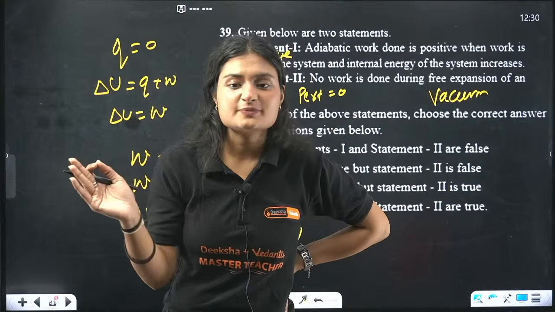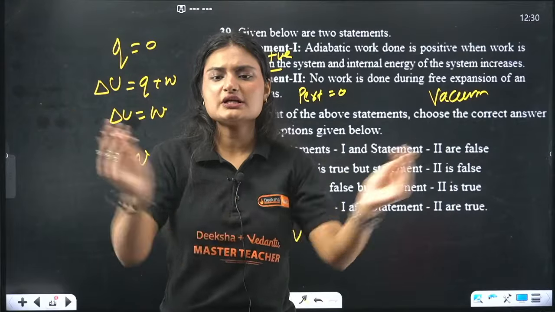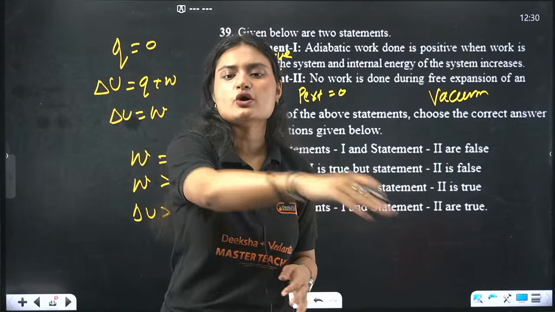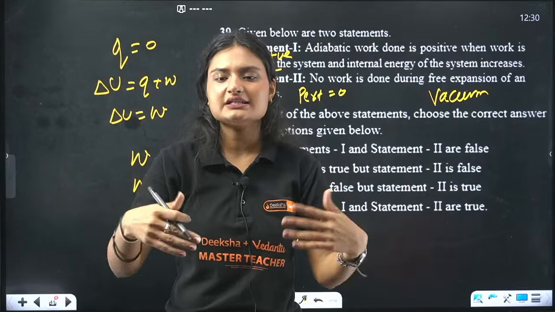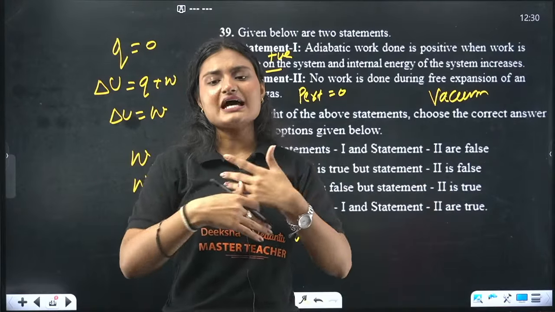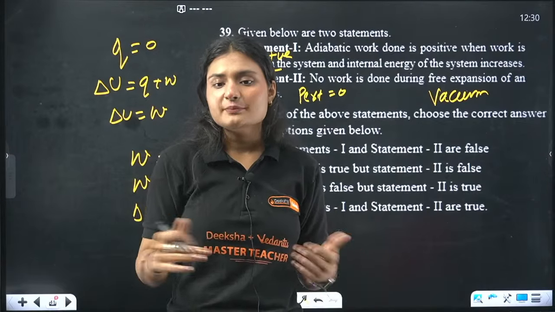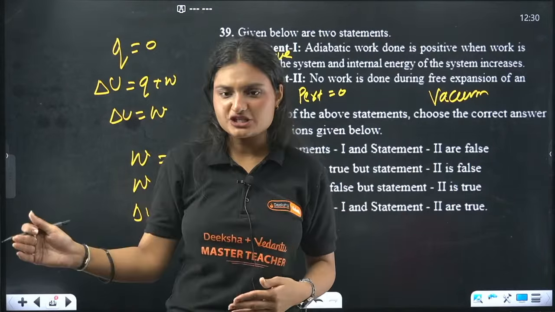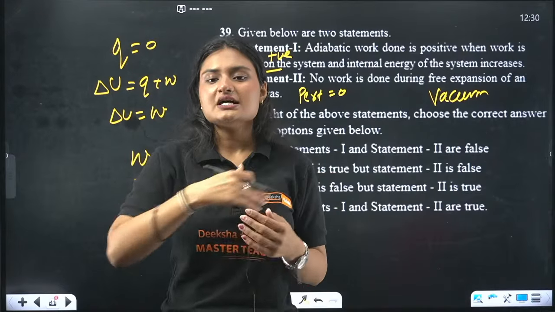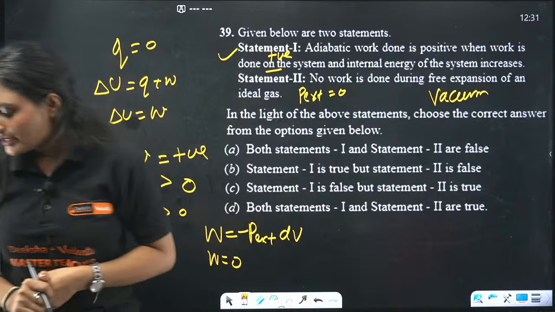Whenever you are doing expansion, lots of space is needed, right? You are pushing against what? If there is no external pressure, what are you pushing against? Nothing. So that means it will happen on its own. You don't need to do any work. The process will happen on its own. The work done is 0 for that kind of case. Why? Because there is no external pressure, there is no opposing force or anything. Okay? I hope it is clear.